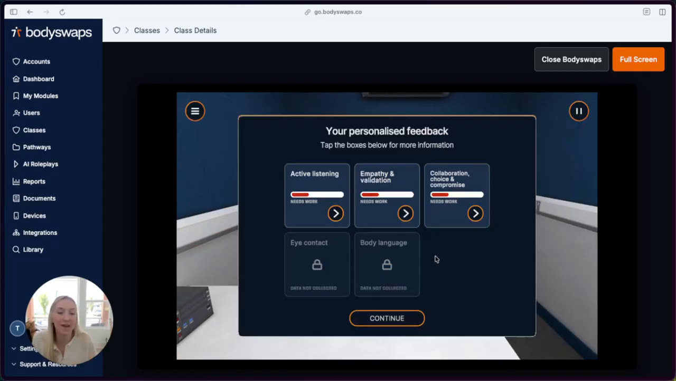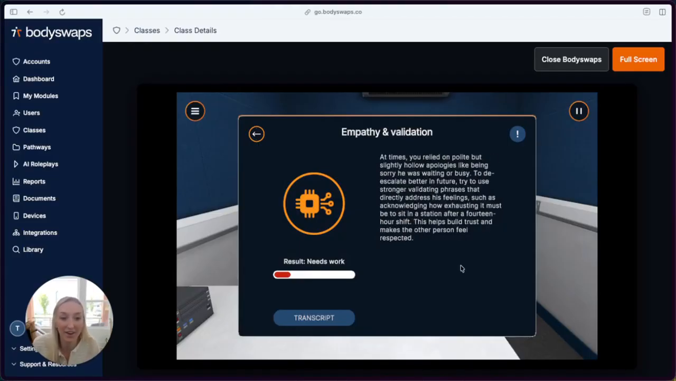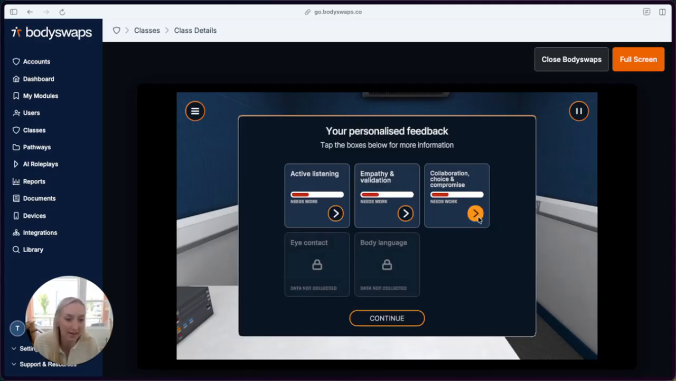This will give me some feedback on how I've done. So I'll just click into the boxes to learn a little bit more. At times I relied on polite but simply hollow apologies. But to de-escalate further in the future, I can use validating phrases and directly address his feelings, such as acknowledging how exhausting it must be to sit in the station after his shift. So some good feedback there.